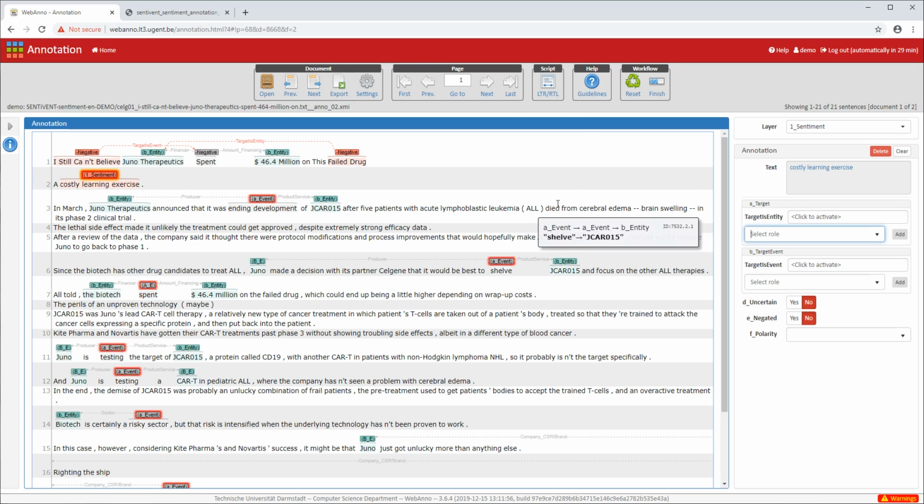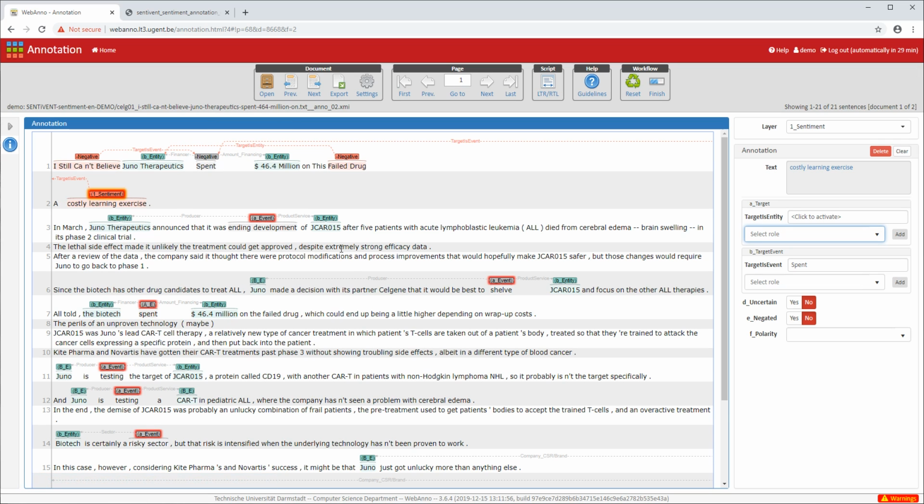What is the target? The target of the costly learning exercise is the event of spending. So what is the learning exercise here? That's the fact that they spend that much money, so it's an event. So we click here, click to activate. Next to the target is event field, and we double click the event. And that's when we get all our targets annotated here, I think.